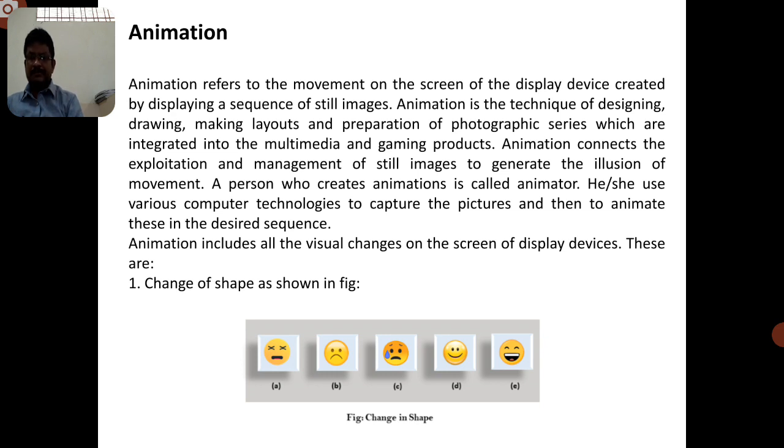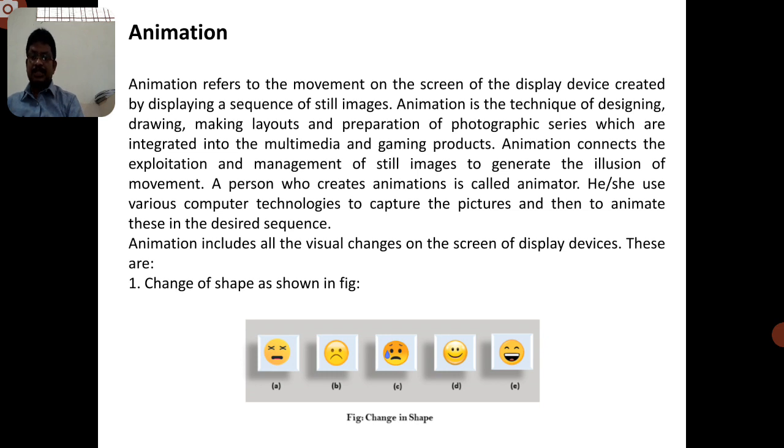Now animation refers to the movement on the screen of the display device, created by displaying a sequence of still images. Before animation, computer graphics is used by the computer system to create and manipulate the image which is displayed onto the screen. Whatever image we create can be displayed onto the screen, that is up to computer graphics.